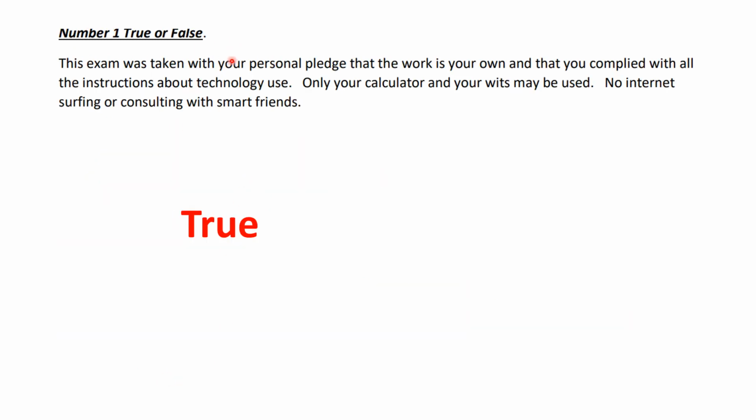Number 1 was true or false, and you're basically pledging that you didn't cheat. And if you said, "Oh no, I cheated," you got a 0 on this exam. The correct answer is true. There will be a similar kind of mechanism on the final exam.